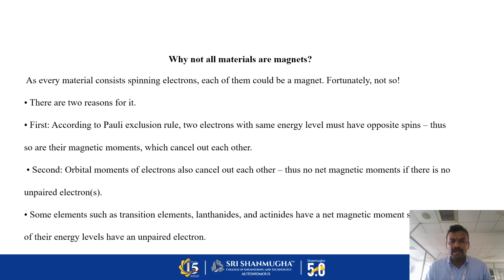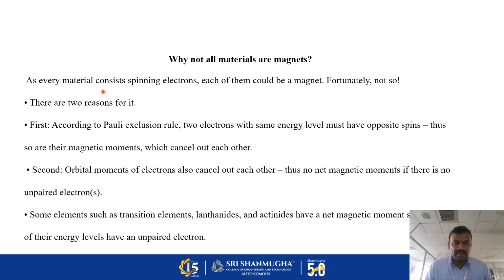So why are not all materials magnets? Some materials act as a magnet, and some do not. The reason is the properties of the materials. For example, iron accepts the magnetic field, and then this material acts as a magnet. If we consider plastic materials, they do not accept the magnetic field, so these types of materials are not magnetic materials.